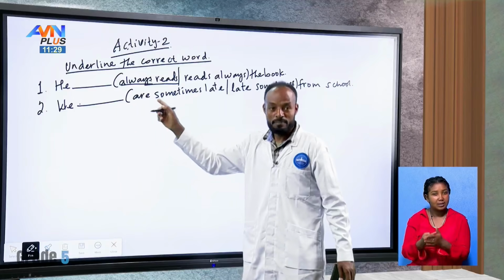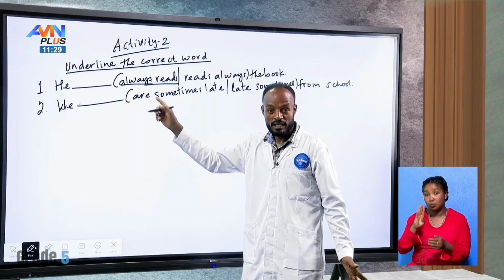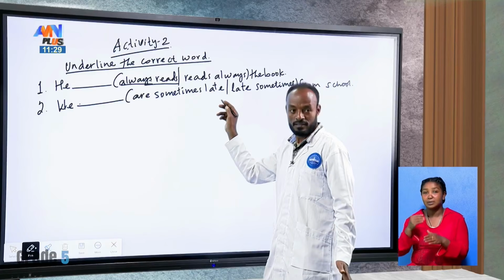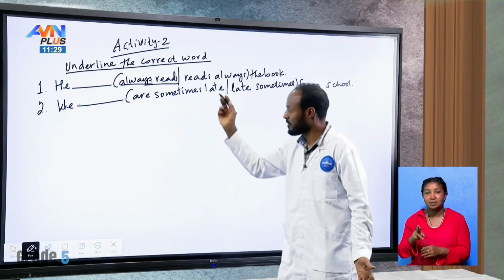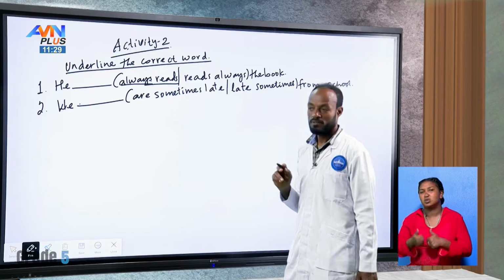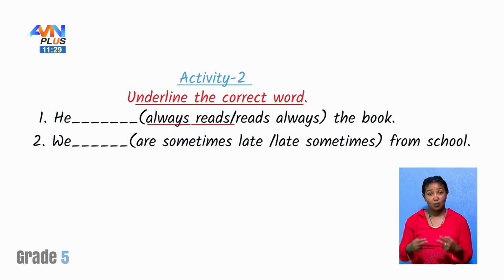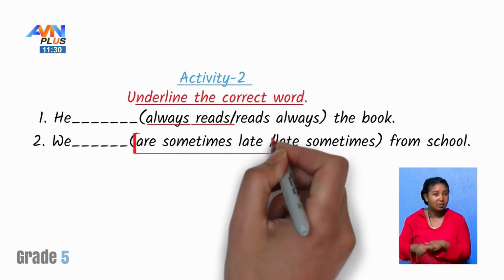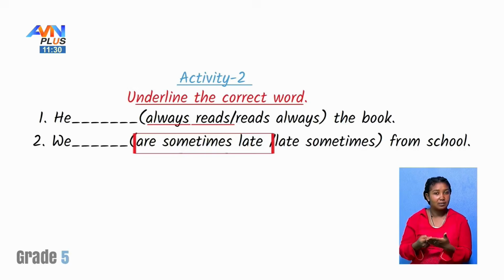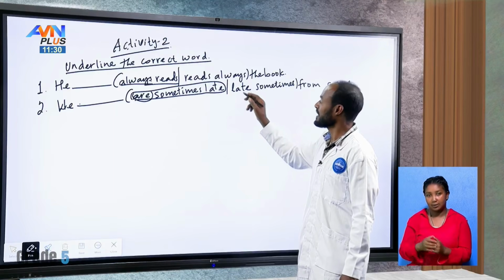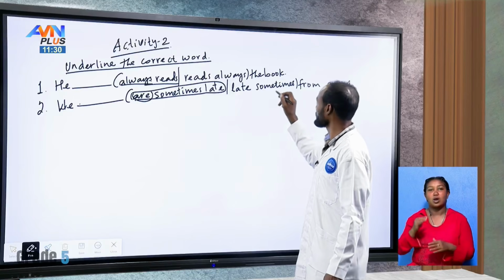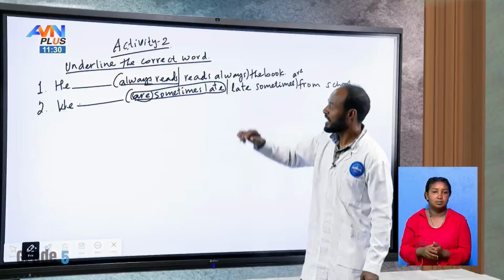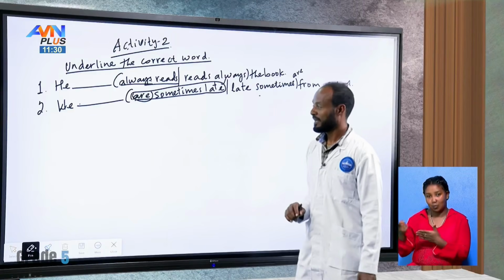Here this one is about the verb to be. We are sometimes late or we late sometimes. We have to say what? We are sometimes late, because this one is the verb to be. Is it clear? We cannot say we late sometimes are. Sorry, are should be here. So the answer should be this one.